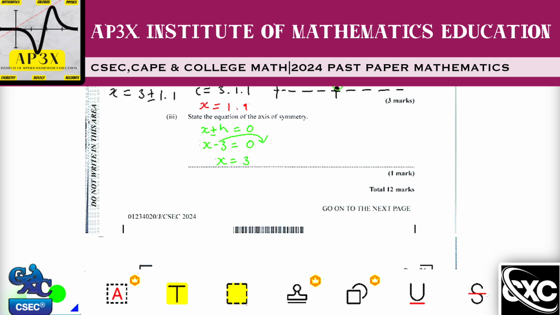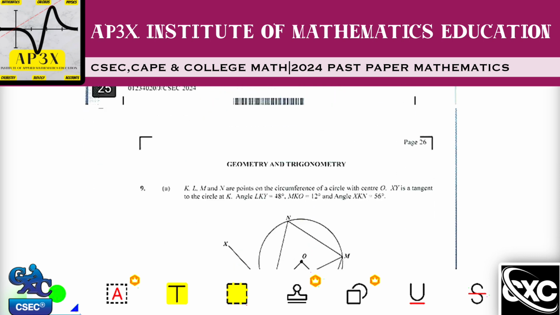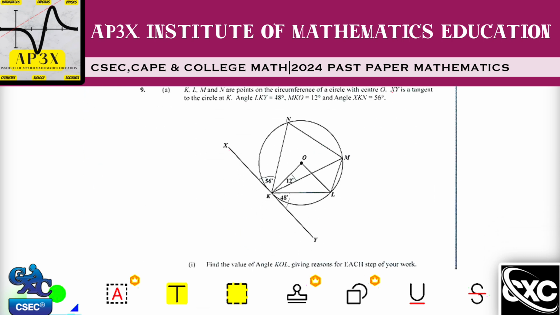All right, so that pretty much sums up what they set for functions and relations for this particular exam paper. Definitely keep watching or rewatch the video if you want a little bit more clarity on some of the steps that we're taking. But we have much to complete in this video, so let's go on to question 9.